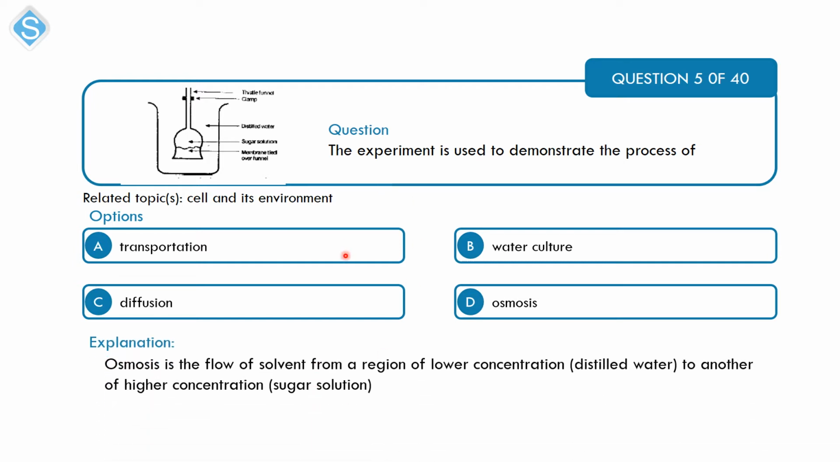Alright, this experiment is used to demonstrate the process of osmosis, where the water molecules, which are of lower concentration, are moving to a region of higher concentration, the sugar solution, through a semi-permeable membrane, which is this membrane here that is tied over the funnel.